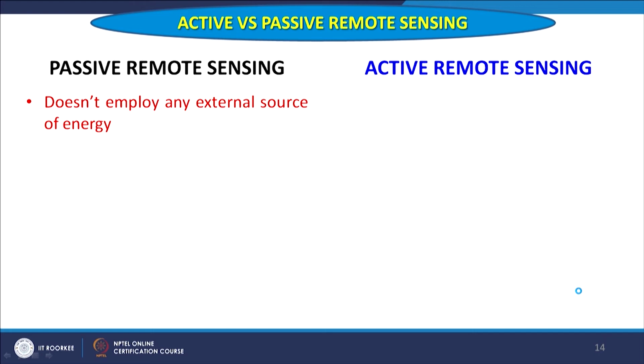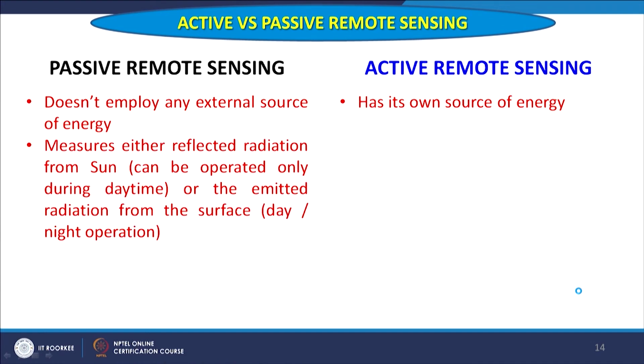This is non-invasive passive remote sensing, so it does not imply any external source of energy. But in case of active remote sensing, the sensor itself has to have its own source of energy. It has to send the energy or pulses towards the earth, and then backscattered energy is collected by the sensor again, and this is how it acquires the data. But in case of passive, it is either reflected energy or emitted energy which is recorded by the sensor.